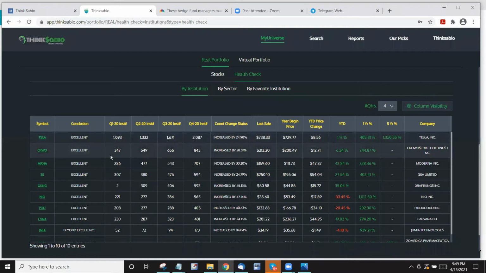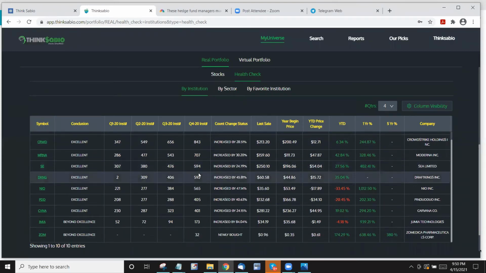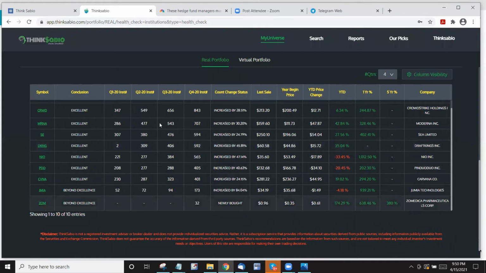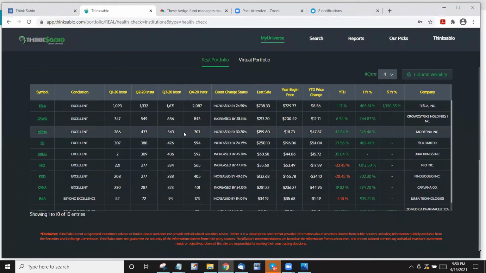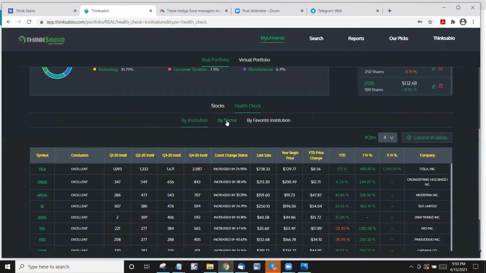You're seeing 4 quarters. So what's happening with CrowdStrike? It's 347 became 549, 549 became 656, then 843. I'm super cool. I don't have to worry about my CrowdStrike. This is still going to be a long-term stock. If anybody reduces significantly, then I may want to look at what's happening. That's the reason this health check is going to help you understand the behavior of your stocks.